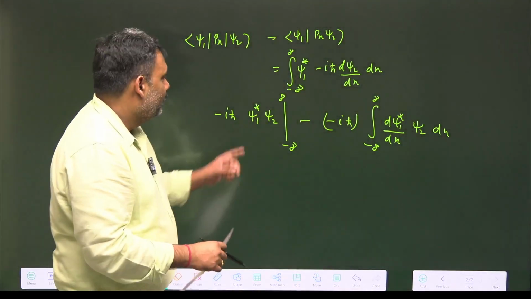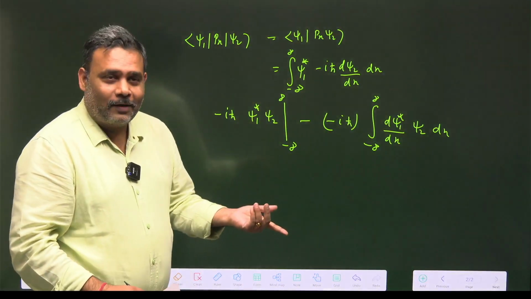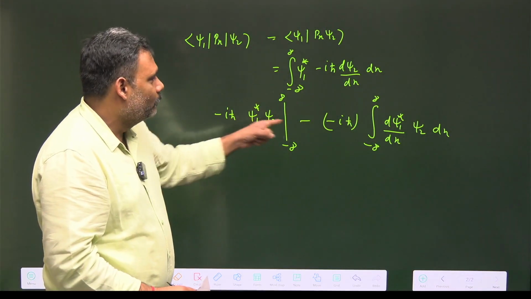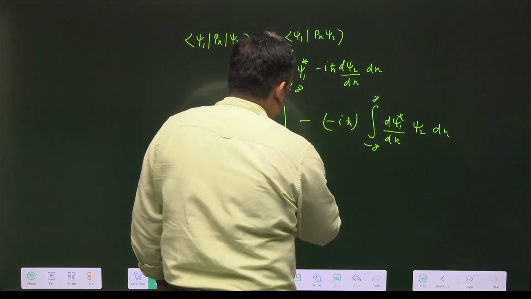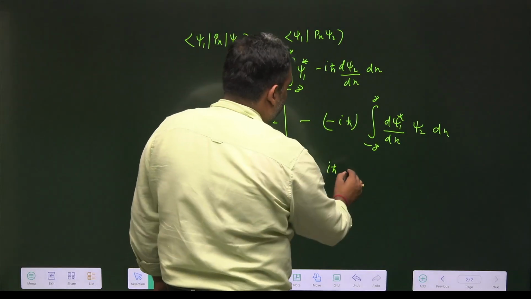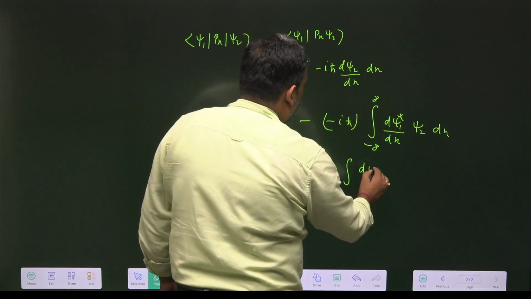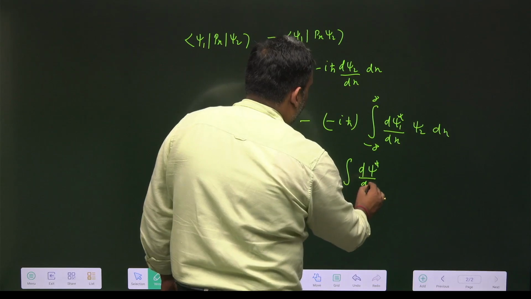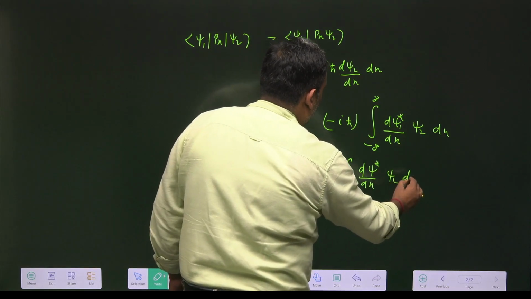And since psi 1 and psi 2 we assume are square integrable, this boundary term goes to 0, and this term, minus minus plus, is iħ d psi 1 star upon dx psi 2 dx.